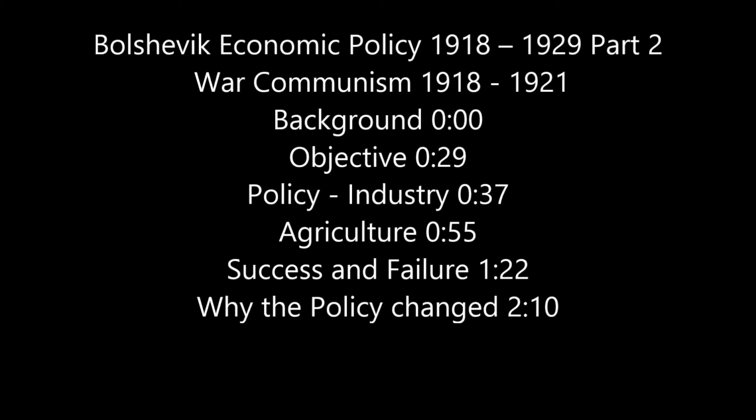Why the policy changed. War communism was not working and would not cope with the situation post-Civil War. The unpopularity of the policy amongst the peasantry came to a head in a series of risings in 1920 to 1921. The Tambov Rising in central Russia was a response to the requisitioning and took 50,000 Red Army troops to put it down. Pressure further increased with the Kronstadt Mutiny in 1921, a revolt by sailors at a naval base who had been the Bolsheviks' most loyal supporters.